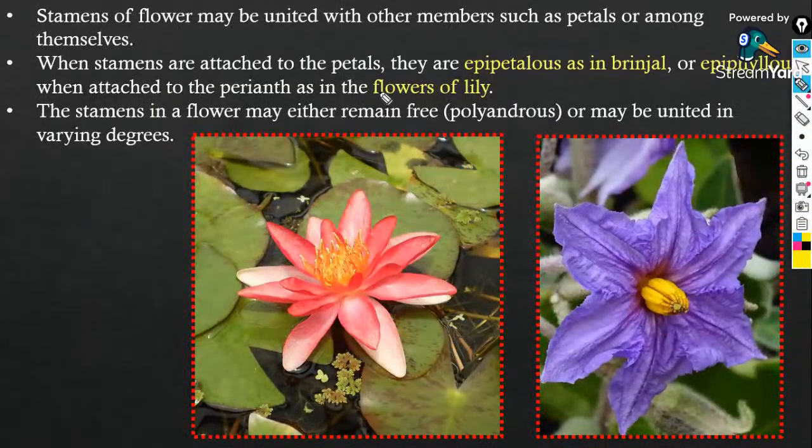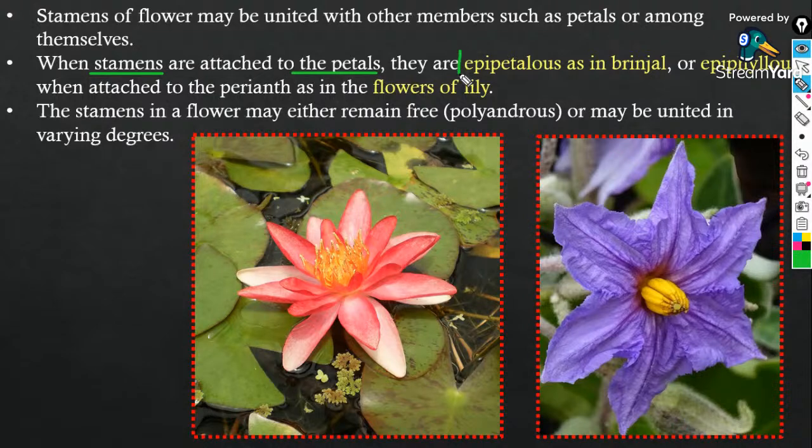And guys, in certain plants, the stamens are attached to the petals. That condition is known as epipetalous. So in certain conditions, the stamens are attached to the petals.